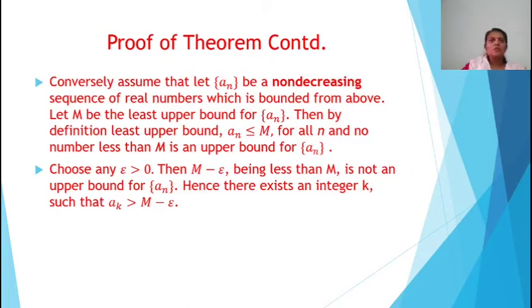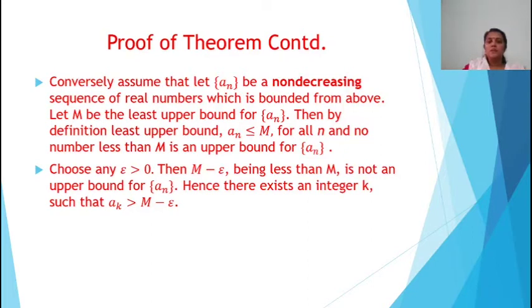So it has an upper bound. Let capital M be the least upper bound of a_n. Then by definition of upper bound, a_n is less than or equal to M for all n, and no number less than M is an upper bound for a_n. That's the definition of least upper bound.